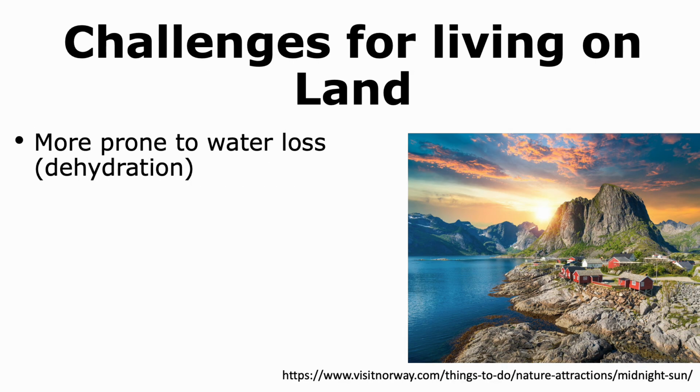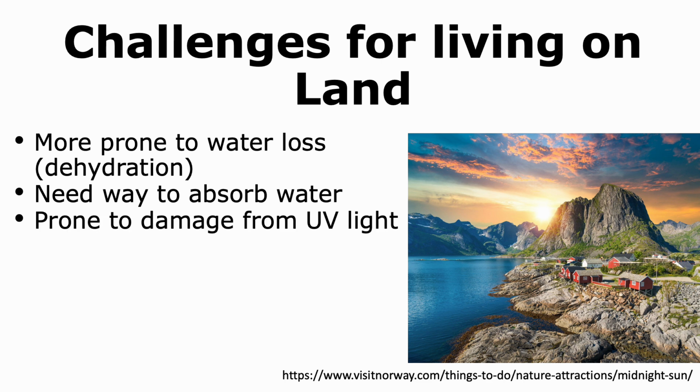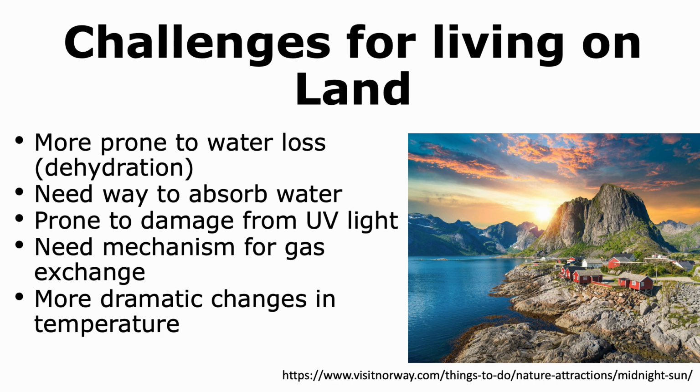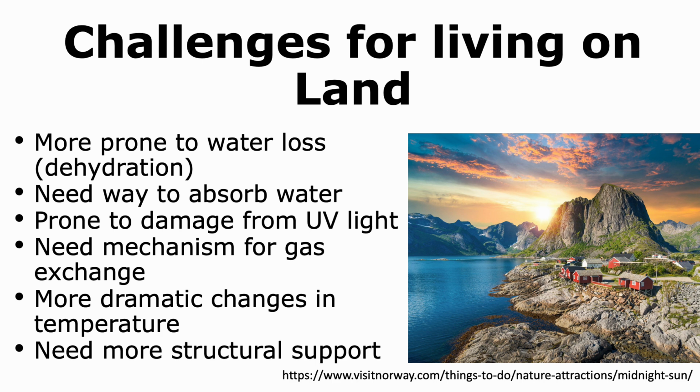The transition to living on land posed many different challenges, which include the plants being more prone to water loss or dehydration. They also needed to find a mechanism to absorb water in order to remain hydrated. With access to more sunlight, they're prone to more damage from the ultraviolet light that is present in sunlight. They also needed to evolve a mechanism for gas exchange, and were exposed to more dramatic changes in temperature. Finally, they needed more structural support in order to live on land. Plants came up with many different adaptations to overcome these challenges.